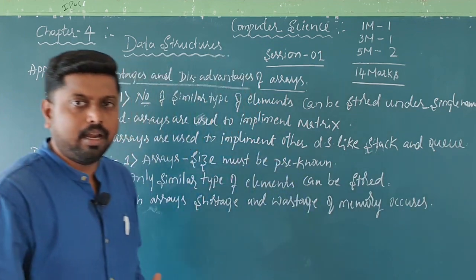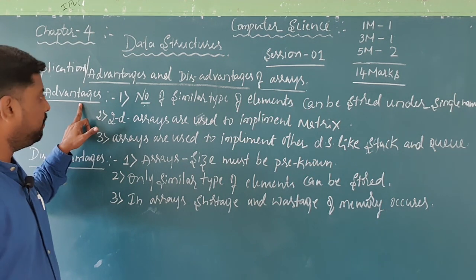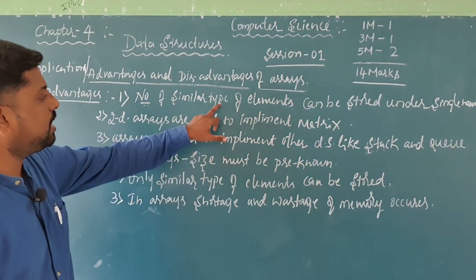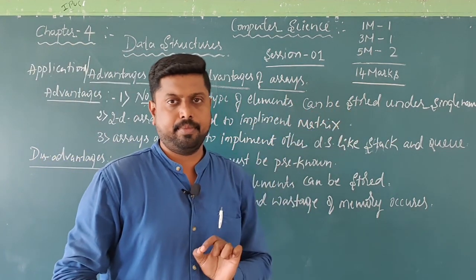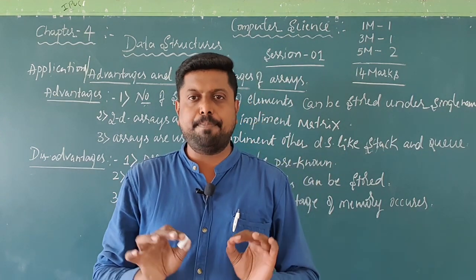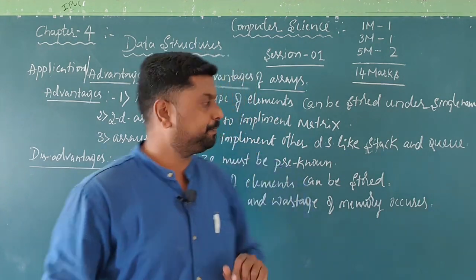So once again I will explain the advantages of arrays. The first one: a number of similar type of elements can be stored under a single name. Because in arrays, under a single name, similar type of elements can be stored. So that is one advantage.